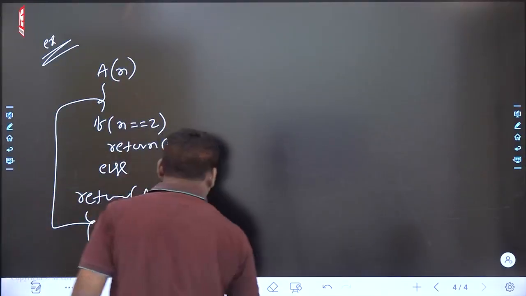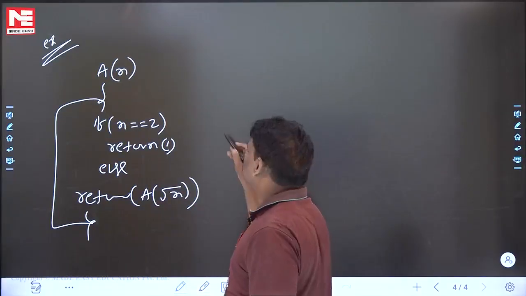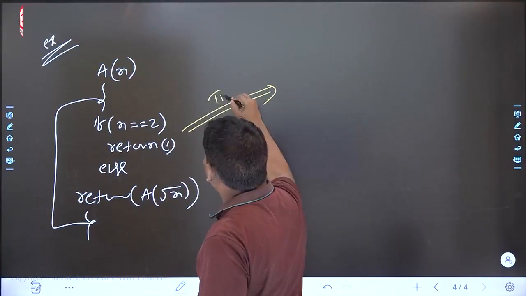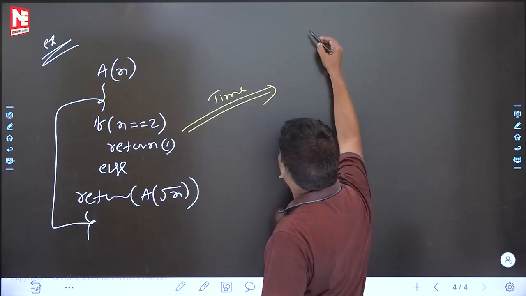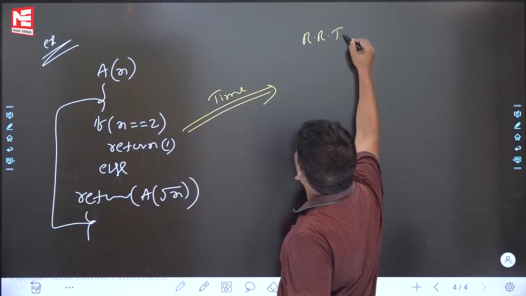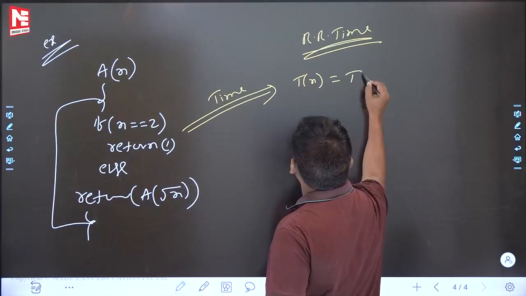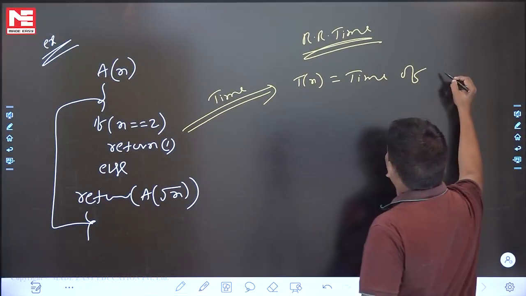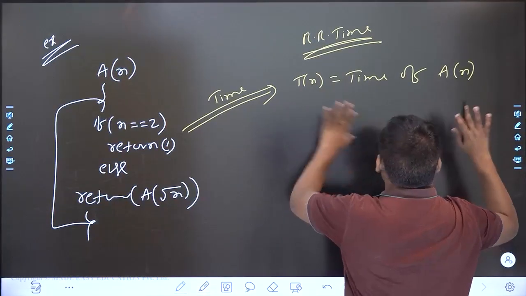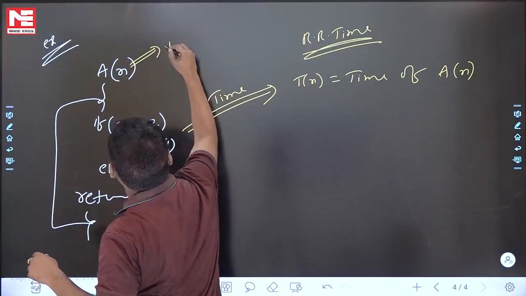How to find out the time complexity? If you want to find the time complexity for this problem, what is the first step? You should write the recurrence relation for time. Let me write it now. T of n is equal to the time of A of n. The time complexity of A of n is T of n. See this one? A of n has time complexity T of n.